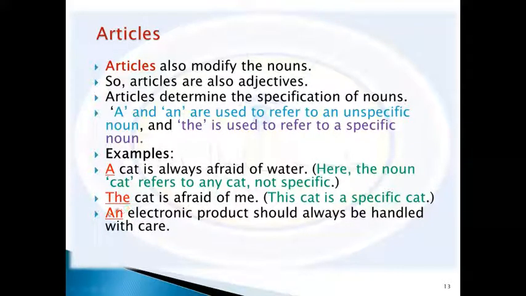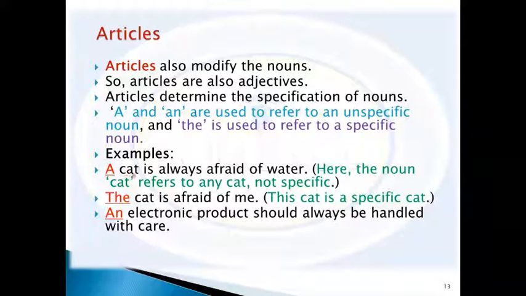So we should select the article. In case we talk about a noun unspecifically and the noun starts with some other letter, not one of the vowels A, E, I, O, U, that means any consonant, B, C, D, F, G, to Z, but not the five vowels, in this case we use "a" for unspecific nouns.